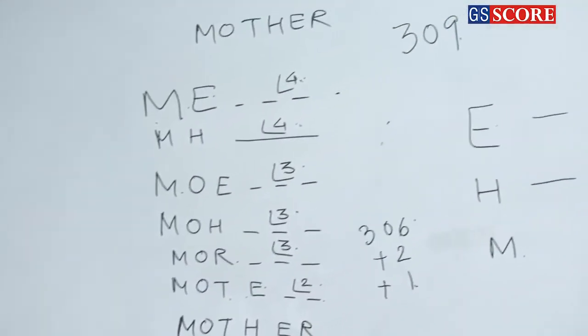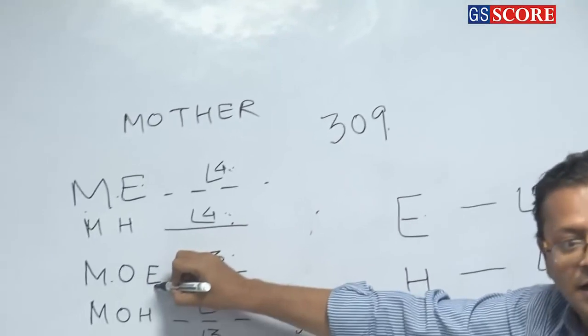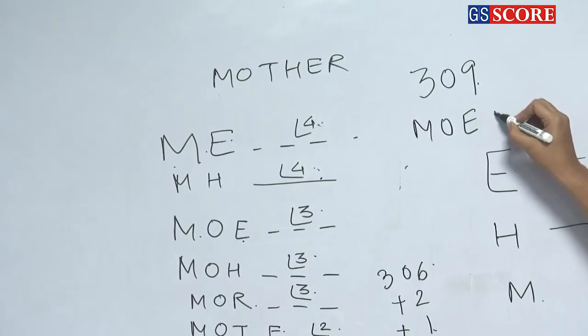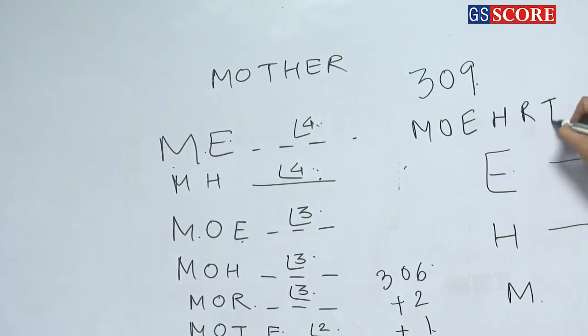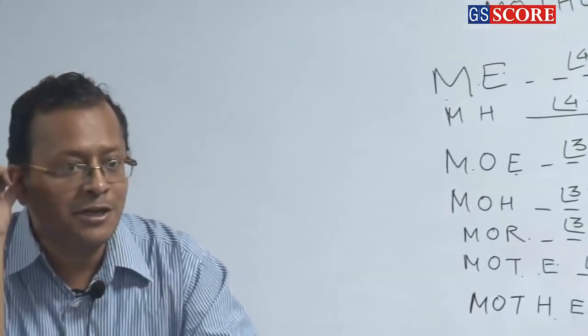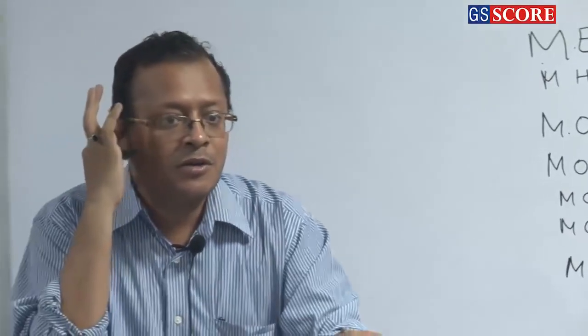The 289th word. So you can say 120 plus 120, 240, 288. So 289 is this one. So MOTHER, E, then H R T. What is the 289th word? It is MOEHRT. It can ask you the question, what is the rank of the word MOEHRT? So your answer will be 289. So 3 kinds of questions can be asked over here. It is the same way of arranging, right?